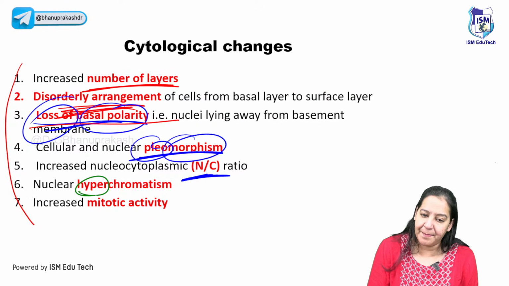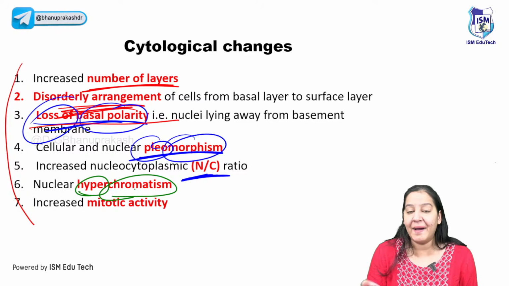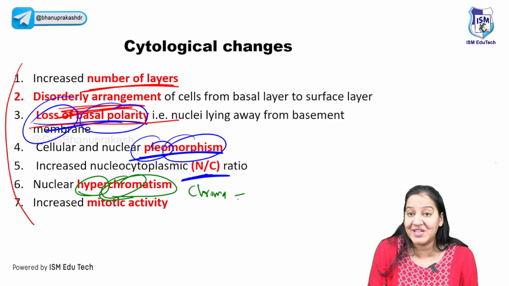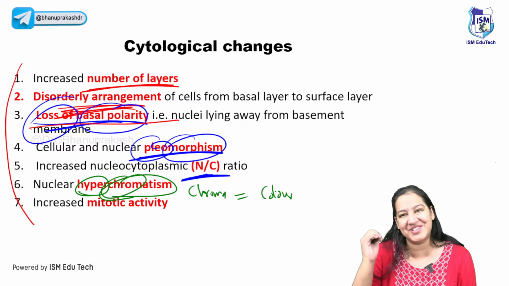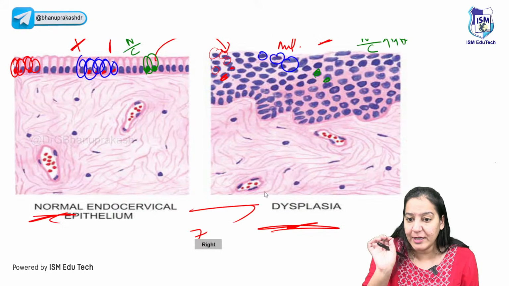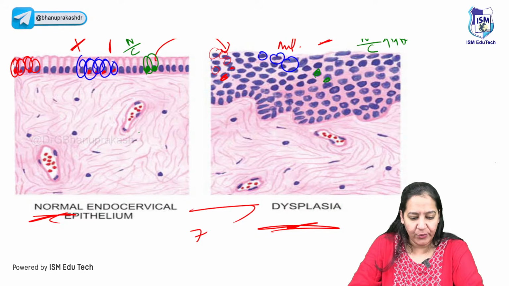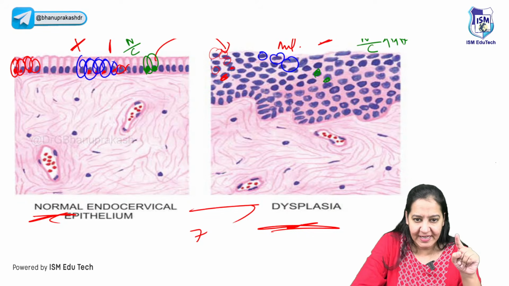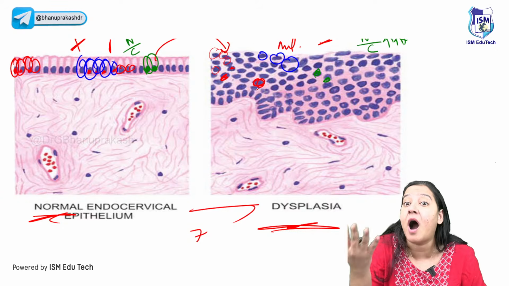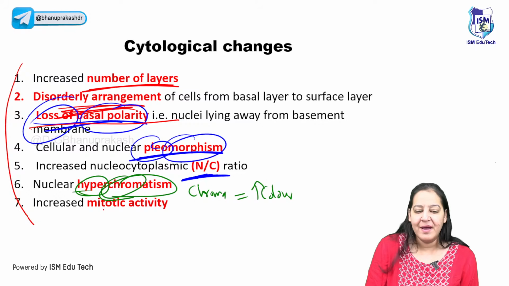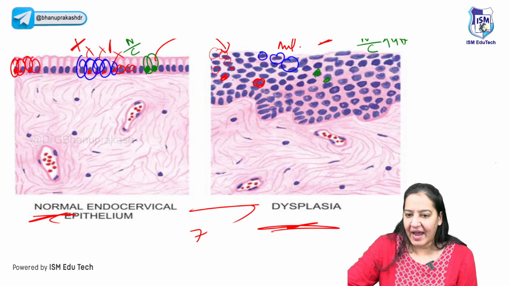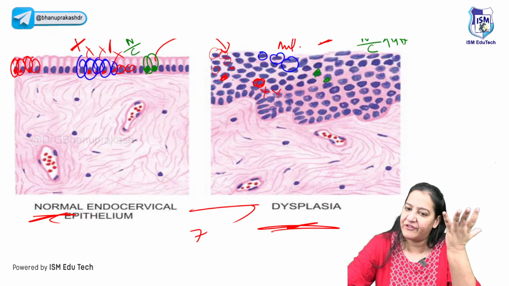The sixth change is hyperchromatism. What do you mean by hyperchromatism? What is the dictionary meaning of chroma? The dictionary meaning of chroma is color. Hyper means more. So it's more color. The nucleus is dark colored. See the color of the nucleus here and see the color of the nucleus here. So the nuclei are more compact, more dense, more dark. That is known as hyperchromatism. And last is mitotic activity. I can't see mitosis here, but here I can see the spindles and mitosis very frequently.